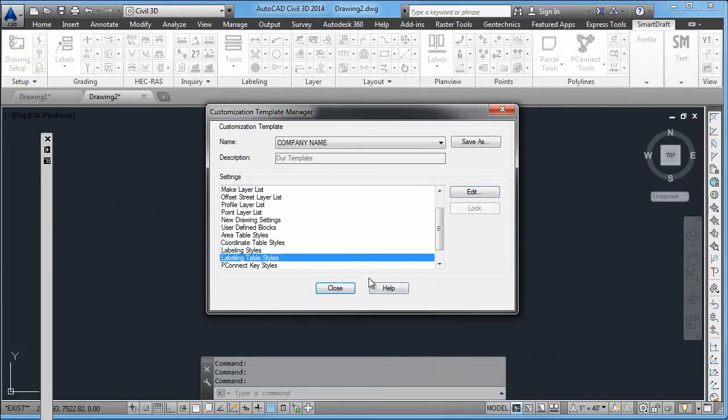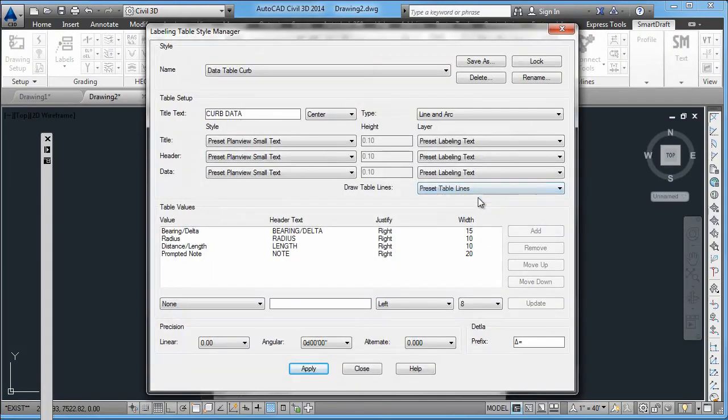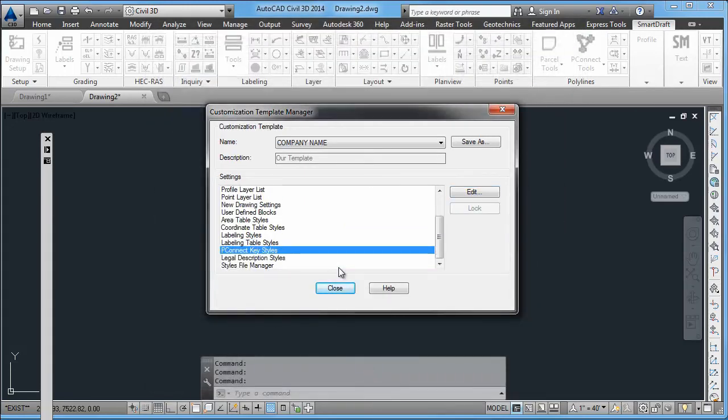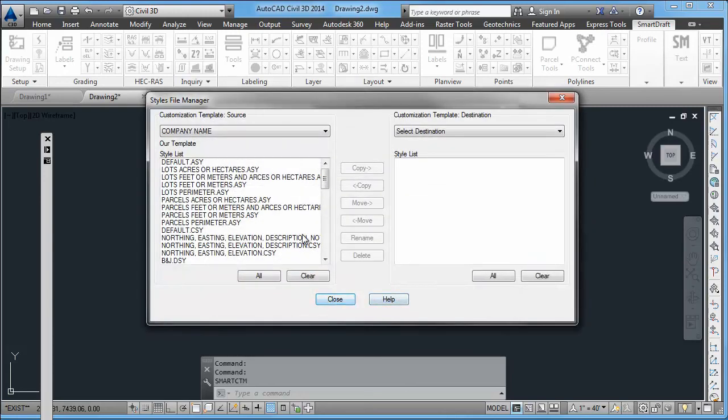Labeling tables, so for when you're tableizing your labels, here would be the different tables you can do. P-Connect or Field to Finish tool, setting up your description key files. When it comes to legal description styles, you can change your legal description styles. And Style File Manager, where you can copy styles.